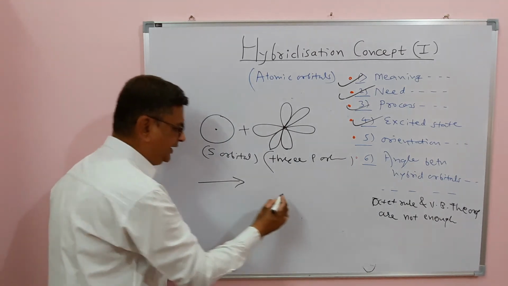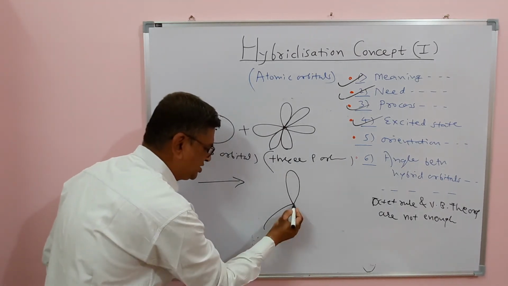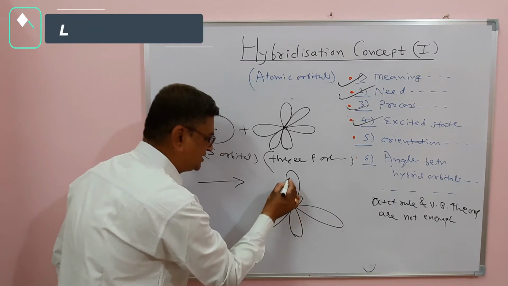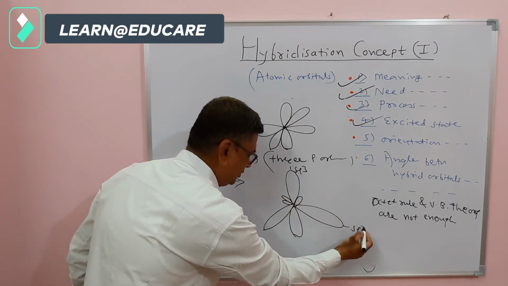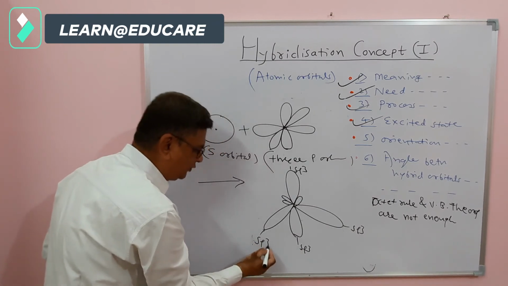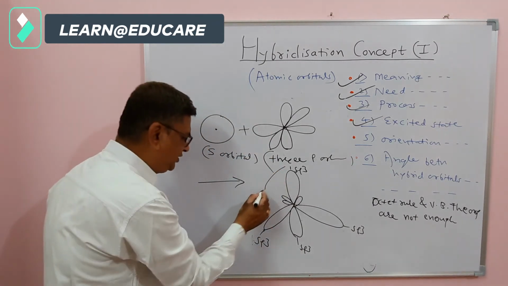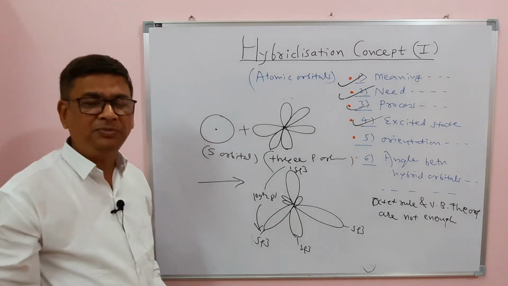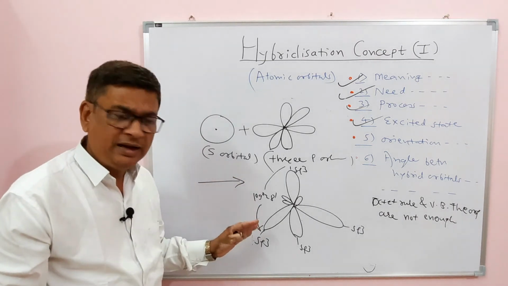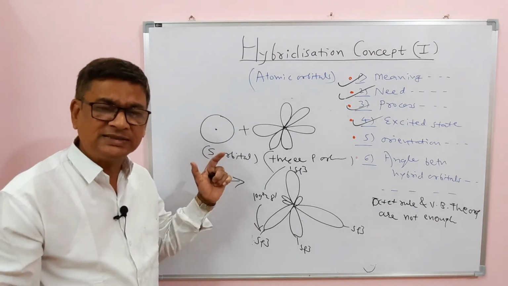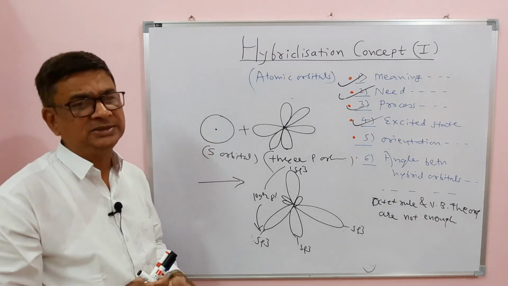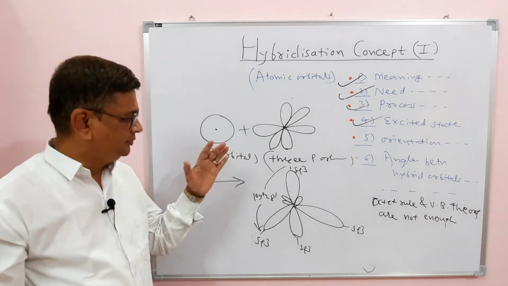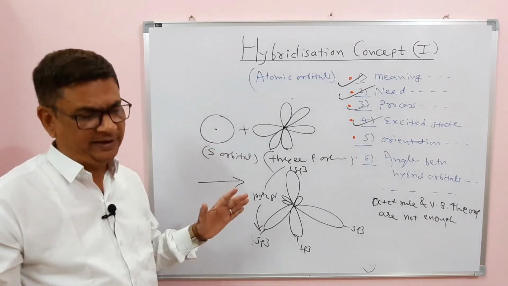Now when these mix and recast, they will give such equivalent 4 sp3 hybrid orbitals, which I am going to show roughly. They have some reduced slope, showing something like this. This is each of those sp3 hybrid orbitals now. It means you come to know that unequal orbitals get converted into equal orbitals with this angle of 109 degrees 28 minutes. In space they are maximally apart from each other to avoid repulsion, and there is a symmetry, called the tetrahedral symmetry or geometry, of those orbitals formed. Now how these get involved in the bond formation, we'll see in the next session. It is enough for this session about the basics of hybridization. Okay, thanks.